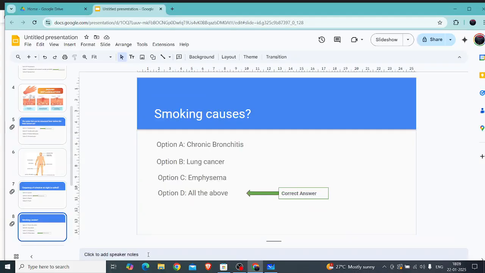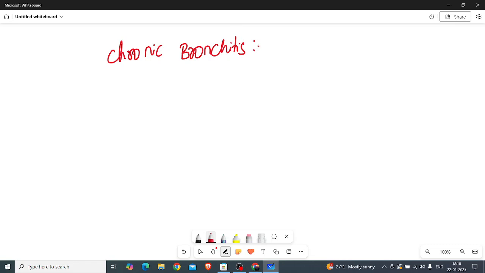Here what happens in chronic bronchitis: the bronchi, the breathing tubes, will be inflamed.